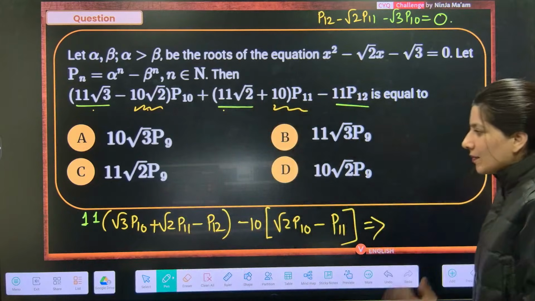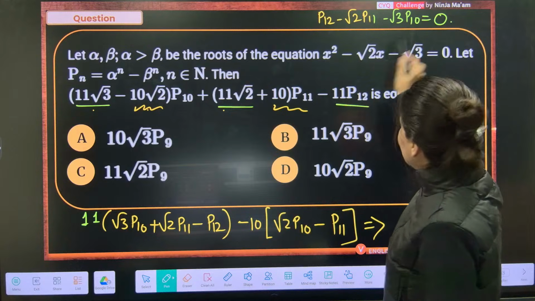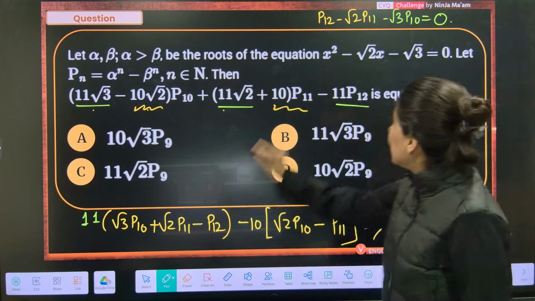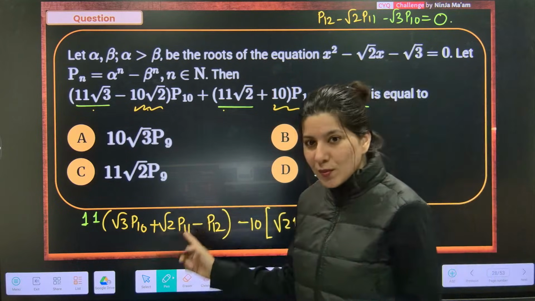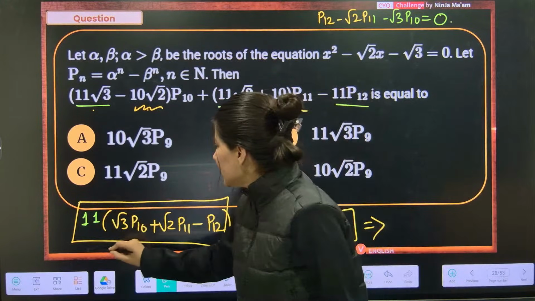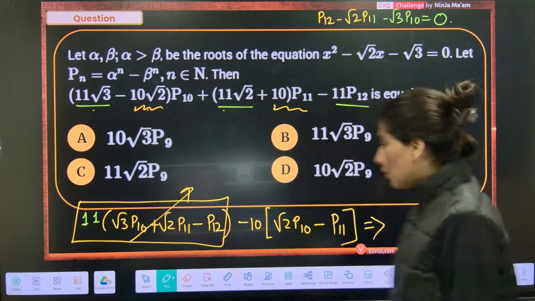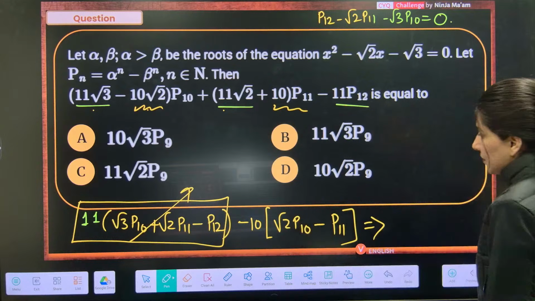Okay, one by one. Now can you see that root 3 P10, root 2 P11, P12? In fact, the moment you take the minus sign over, this is actually going to be 0. This is 0. This part is becoming 0. Okay, what about this? Root 2 P10 minus P11.